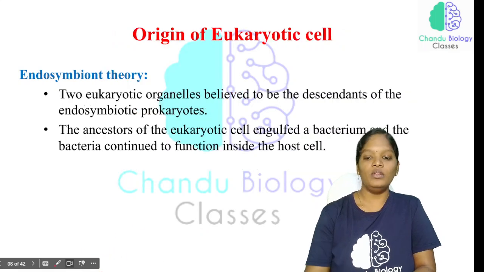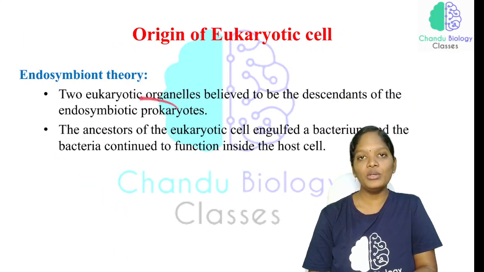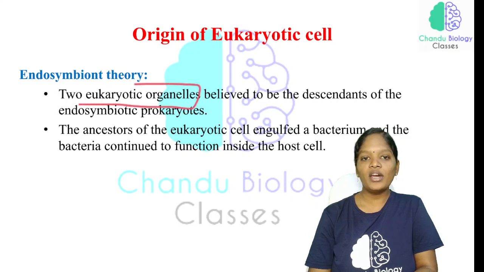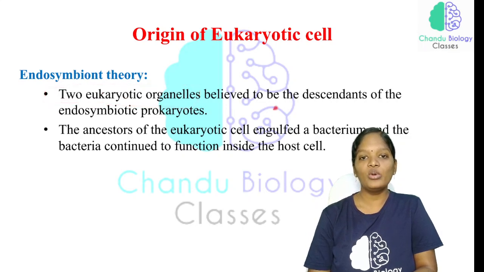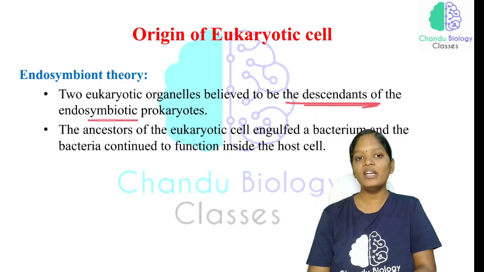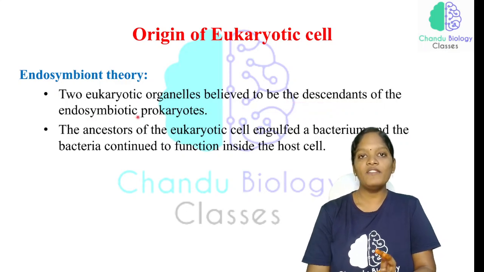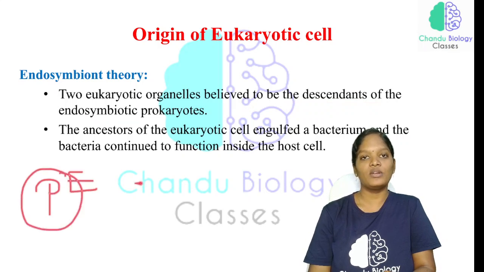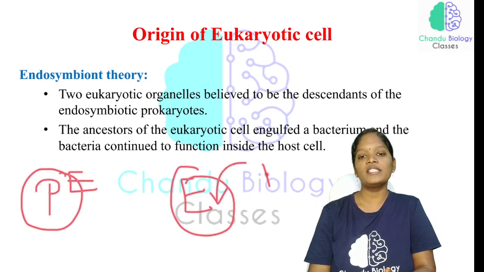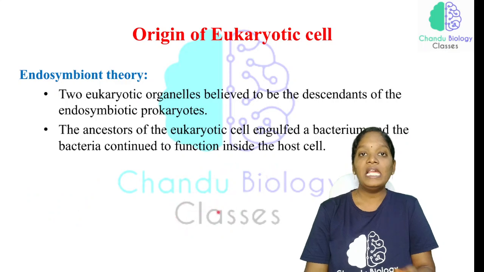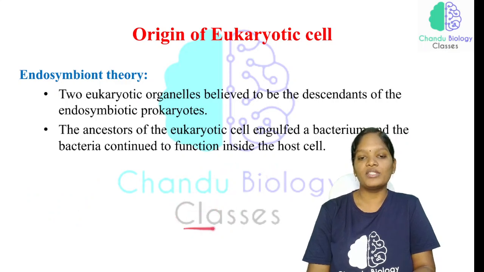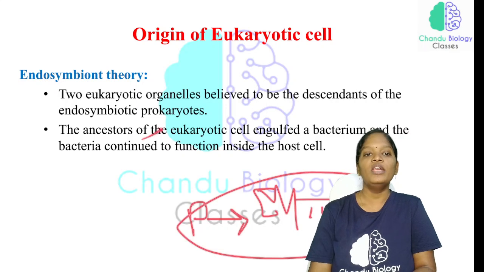Now, what is this endosymbiotic theory? Two eukaryotic organelles, that is the mitochondria and the chloroplast, are believed to be the descendants of endosymbiotic prokaryotes. So some prokaryotes lived within the eukaryotic organism. Inside the eukaryotic organism, some prokaryote lives. That is endosymbiosis. So these prokaryotes evolved into the mitochondria and the chloroplast.